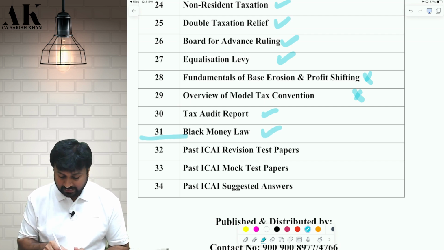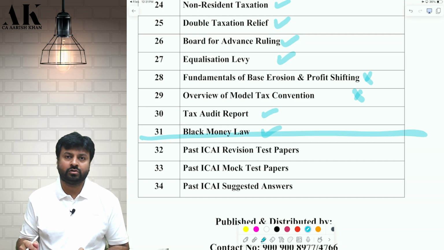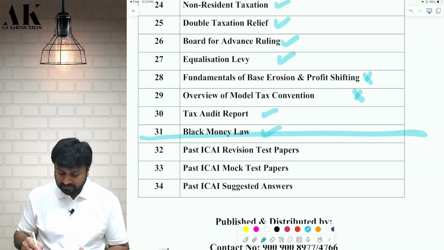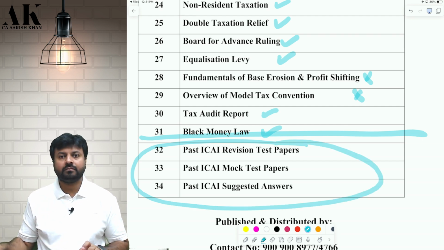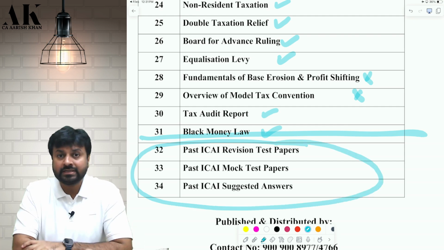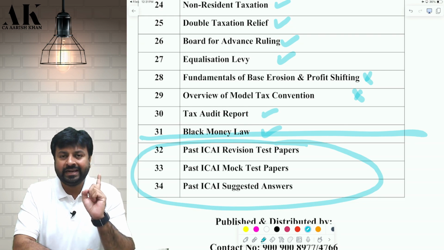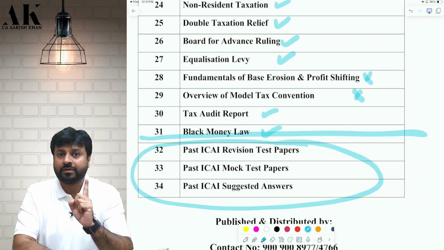So till here, we will be covering all the ICAI material questions. After that, we are going to do past RTPs, past MTPs and past exam papers: 8 RTPs, 8 MTPs, 8 exam papers, 24 papers in total.